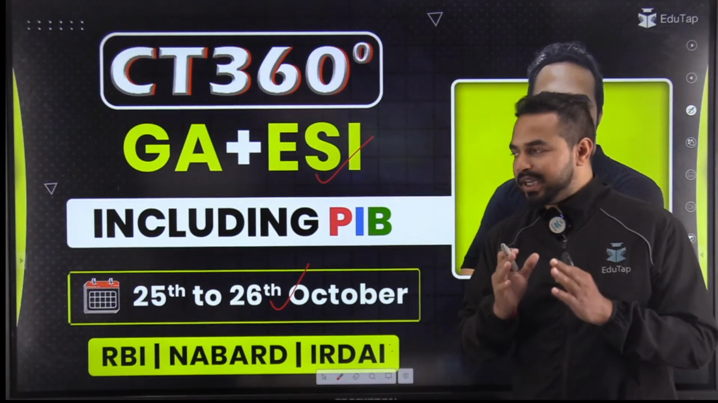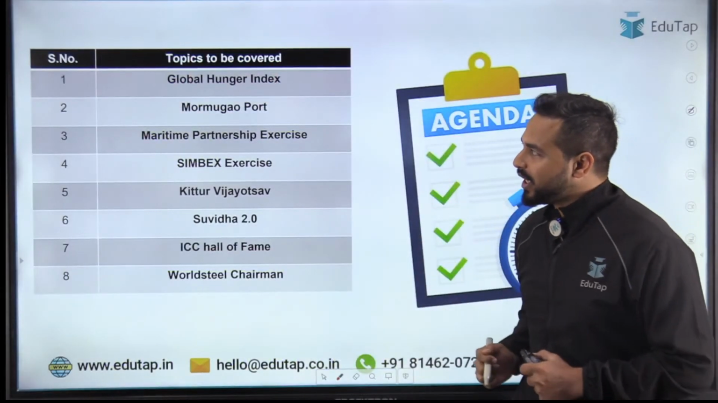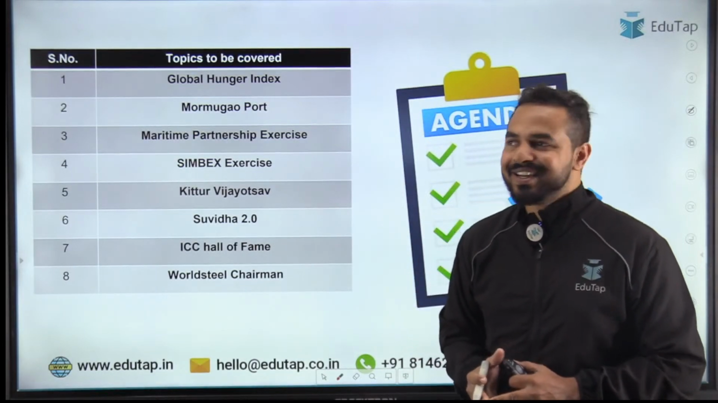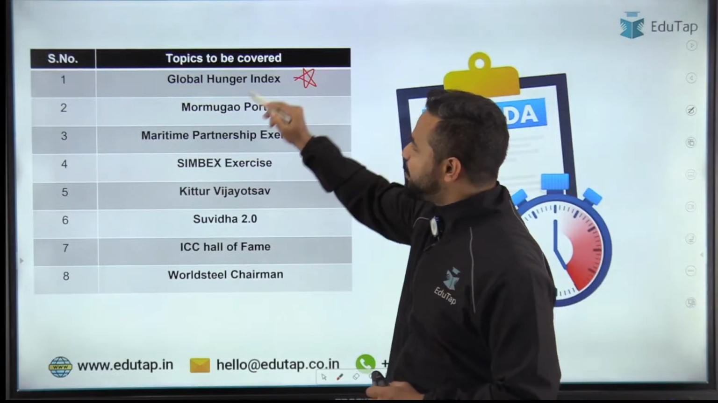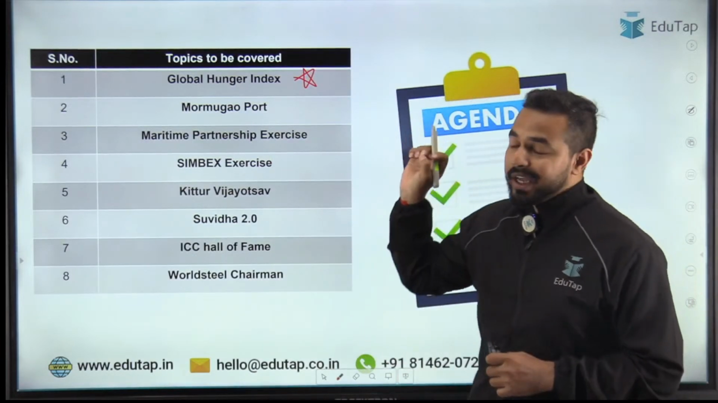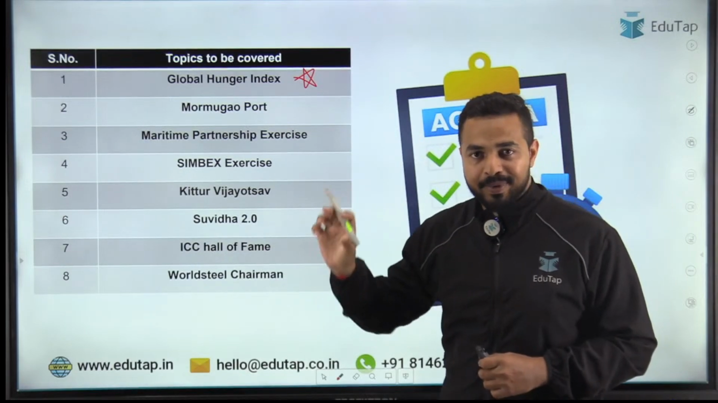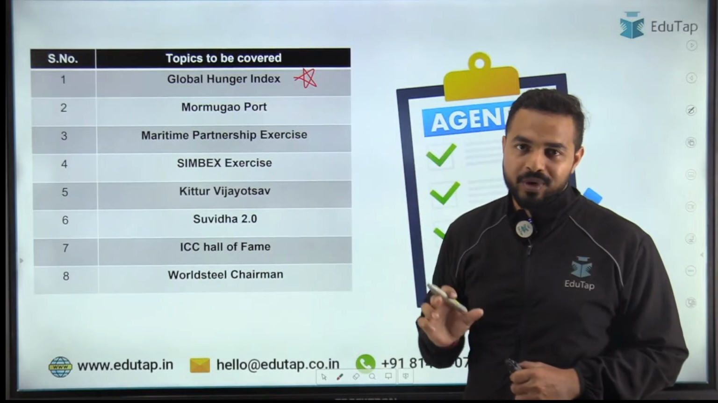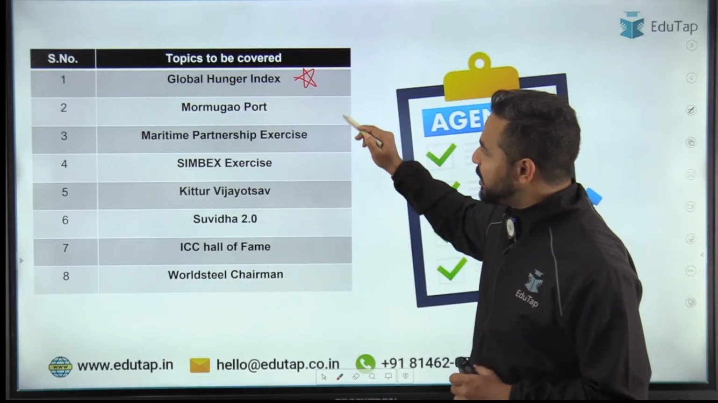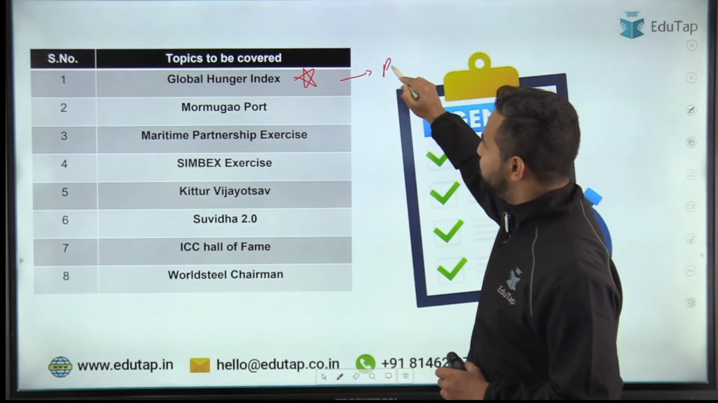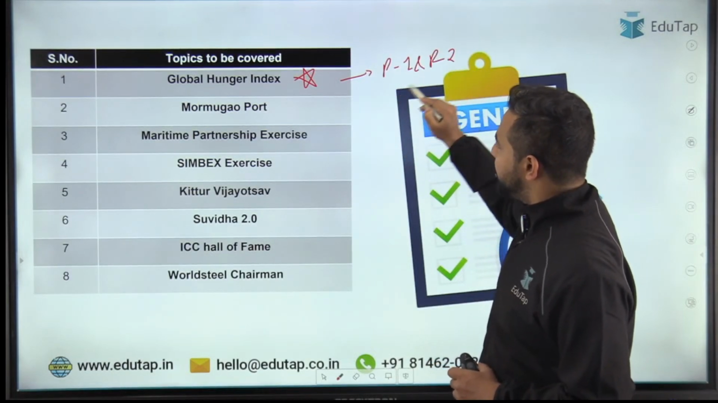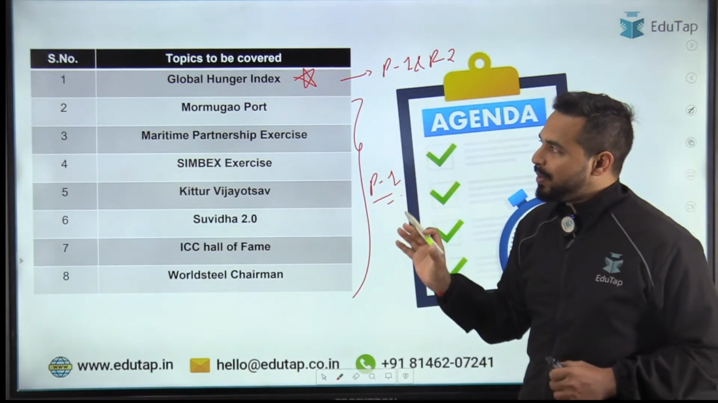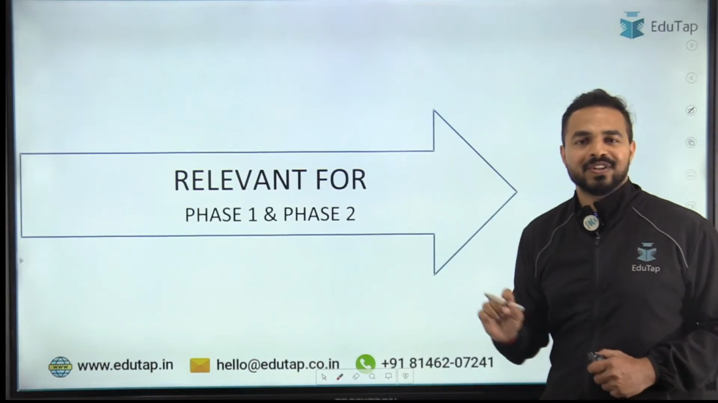So it's really a good time to start with today's session, and before starting it, let us first go through the agenda of today's session, the topics that we are going to cover, which includes the Global Hunger Index, one of the very important topics. The Global Hunger Index was launched a few days back, but we are covering it in today's session because it is a really important report. This topic is relevant for both phase 1 and phase 2 of your exam, and the remaining topics are relevant only for phase 1 of the exam. So these are the topics that we will be covering in today's session. So let's start the session with the very first topic.